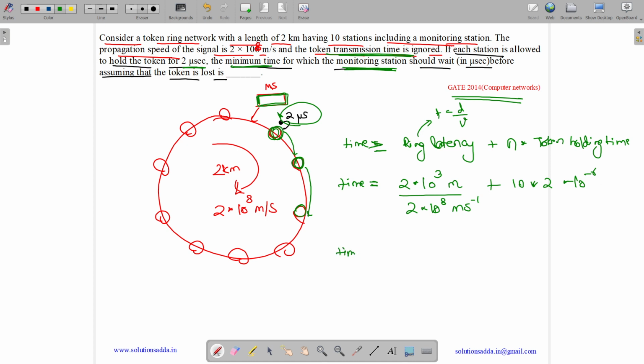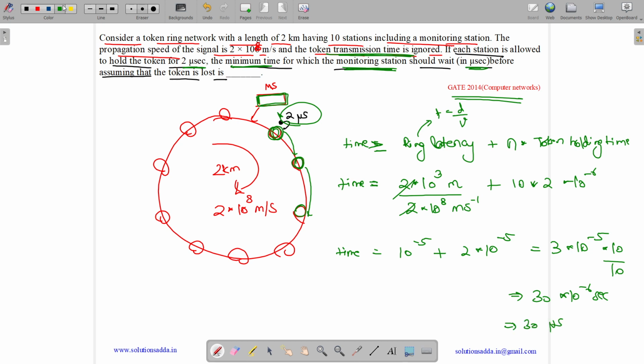So the time comes out to be, here 2 and 2 cancel, we get 10 to the power minus 5 plus 2 into 10 to the power minus 5. So we get 3 into 10 to the power minus 5. It is asking for microseconds, so we multiply by 10 and divide by 10. We get 30 into 10 to the power minus 6 seconds, which equals 30 microseconds. So the answer to this question is 30 microseconds.